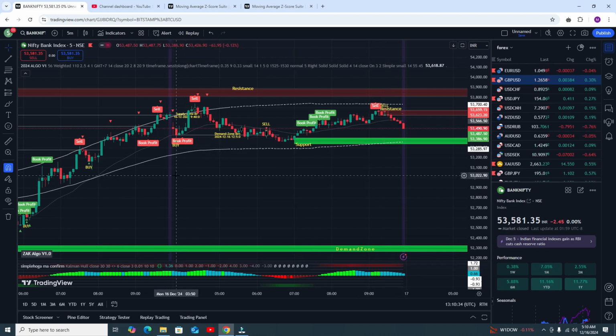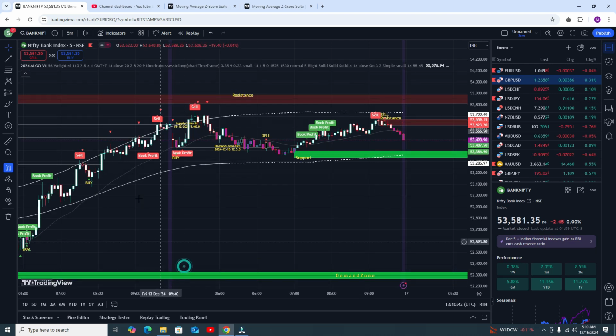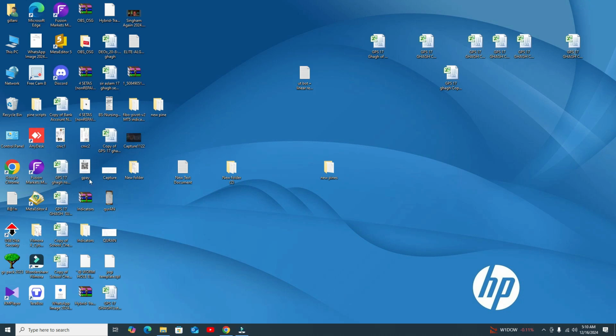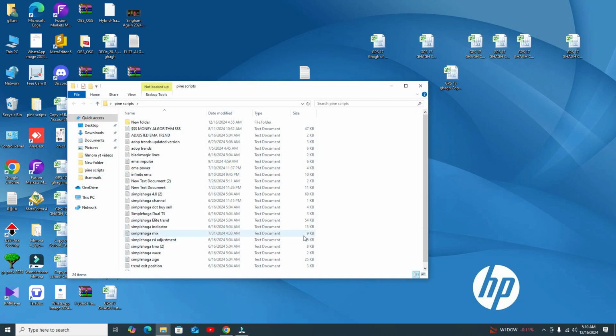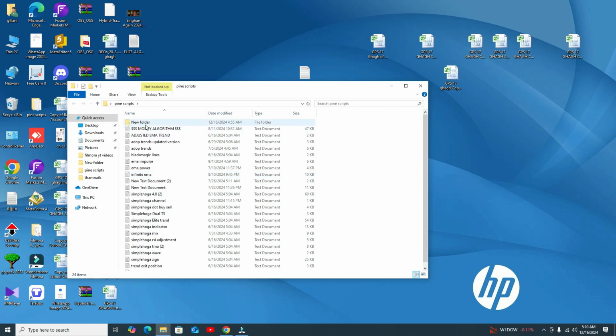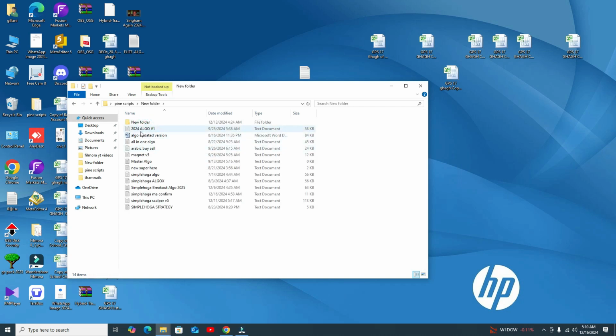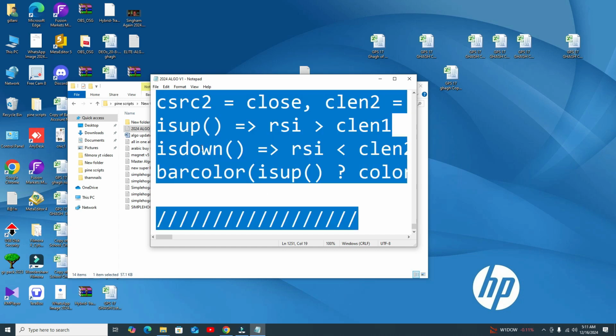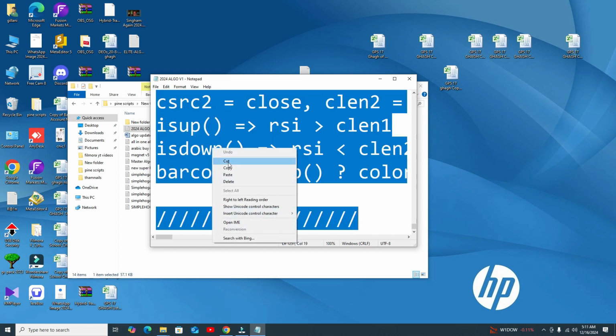Now I will show you how you can add this indicator and how you can get it. So the main point is this one, I need to show you. First close them. Now here you will see my indicator Pine Script. Here you will see all my Pine Scripts. We need to find this one, 2000. I press Control A, that means copy all the code. First copy all the code.